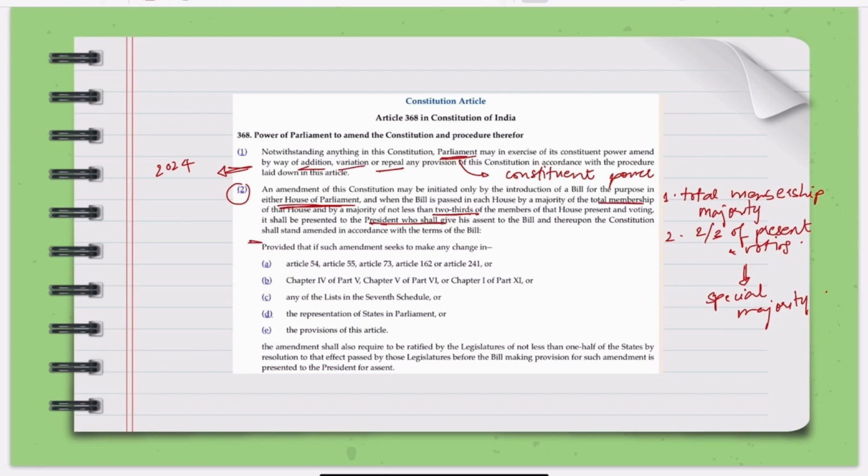Now there are certain cases where the states must also agree. What are those cases? When there are changes to federal matters, like the election of the president, the powers of center and states, the union, state and concurrent lists, the 7th schedule, representation of states in parliament, and the procedure for amendment itself. So if you want to amend Article 368 itself, you need the ratification of half of the states. Without the approval of half of the states, Parliament alone cannot amend these critical areas.